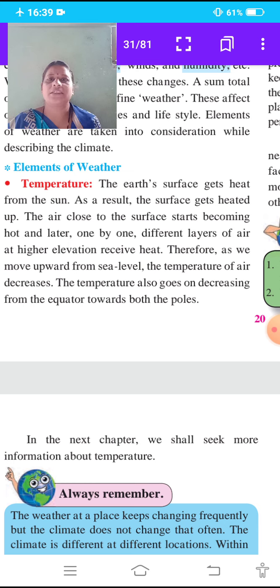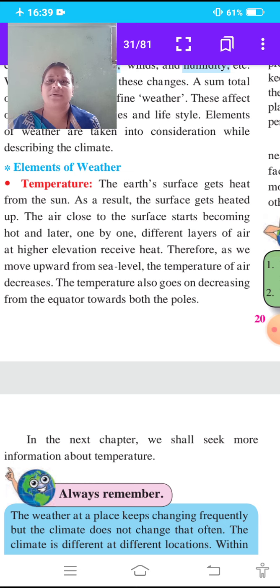The earth's surface gets heat from the sun. As a result, the surface gets heated up. We all get heat from the sun, and the earth's surface also gets heat from the sun. When the earth's surface is heated, the air close to the surface starts becoming hot, and later, one by one, different layers of air at higher